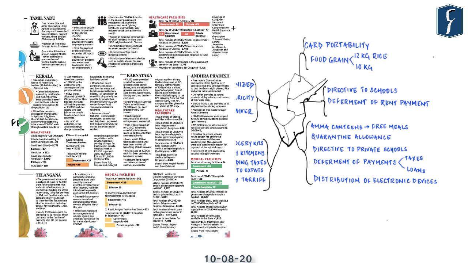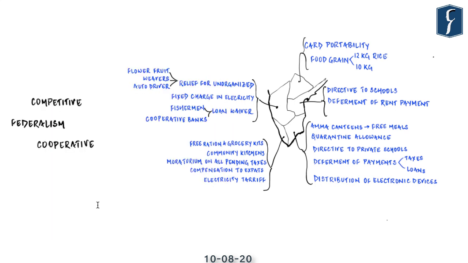Now from the perspective of GS1, GS2, GS3 as well as GS4, it becomes important for us to understand how different state governments evolve their policies in the wake of the COVID-19 pandemic. Although a direct question on these policies and schemes of various state governments in the mains examination is highly unlikely, having a good idea as to how these state governments are evolving their mechanisms will make it easier for you to critically analyze the steps taken by the central government. Also, it will help you in suggesting measures in form of case studies.